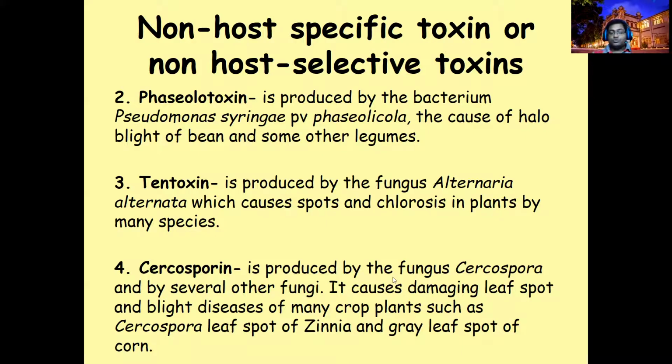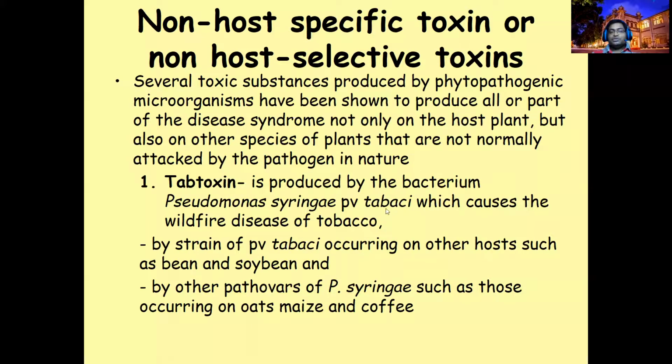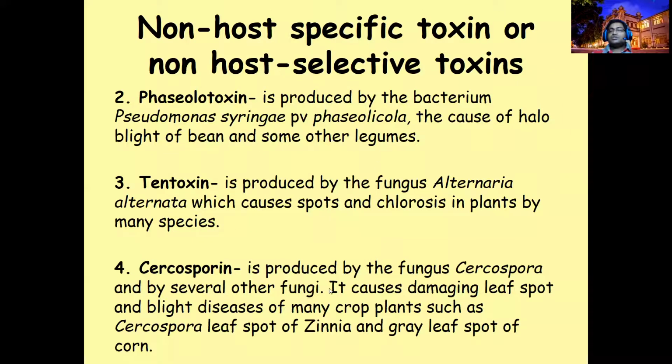We call its toxin cercosporin. Therefore tabtoxin, phaseolotoxin, tentoxin, and cercosporin are host non-selective, broad spectrum, or host non-specific toxins. If they select that plant as a host, they will definitely produce the toxin.